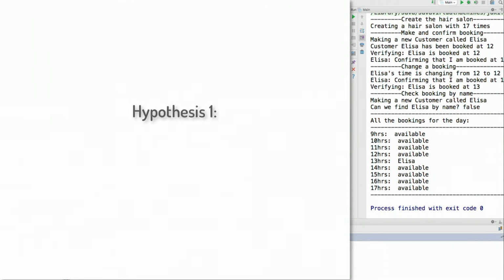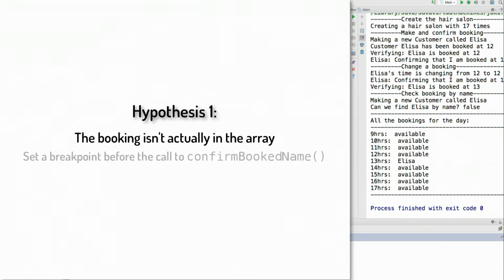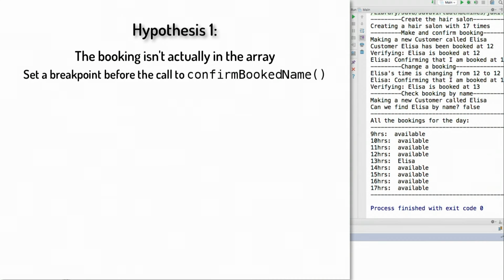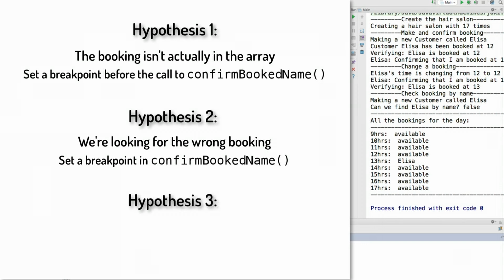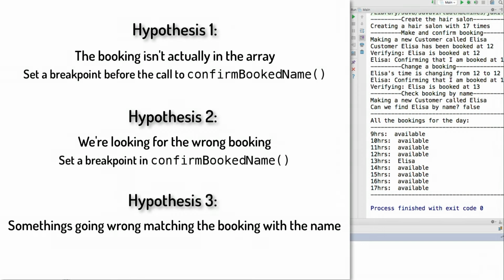1, there's no customer booked for that name because it's been taken out for some reason. Maybe we accidentally killed that element in the array. 2, it might be that we're looking for the wrong booking. That means that we would have to set a breakpoint inside confirm book name and make sure everything is lining up. And then the third option is that we're retrieving the name wrong. The booking is in the list and we're looking for the right name, but something is going wrong in connecting the two. And again, we'll need a breakpoint in confirm booked name.